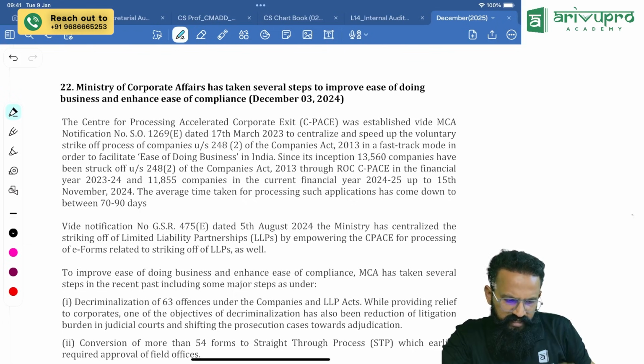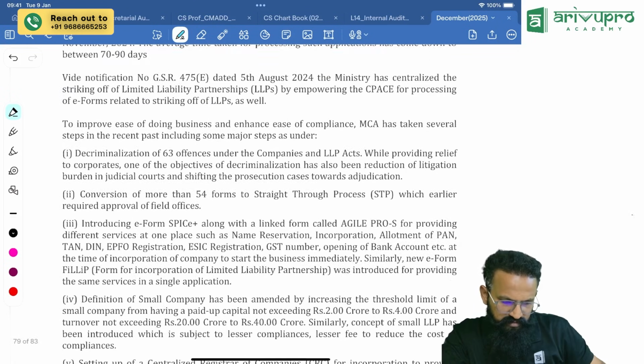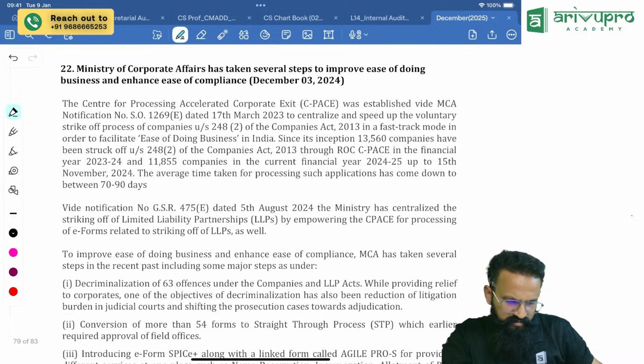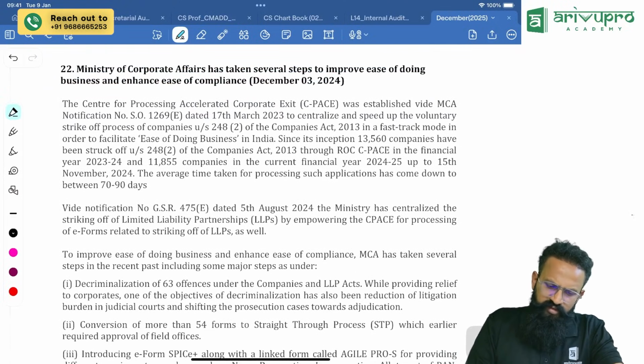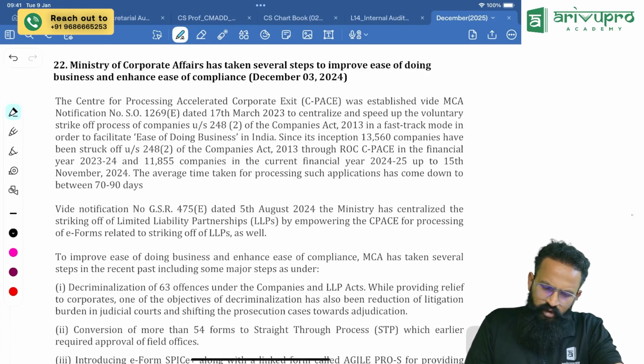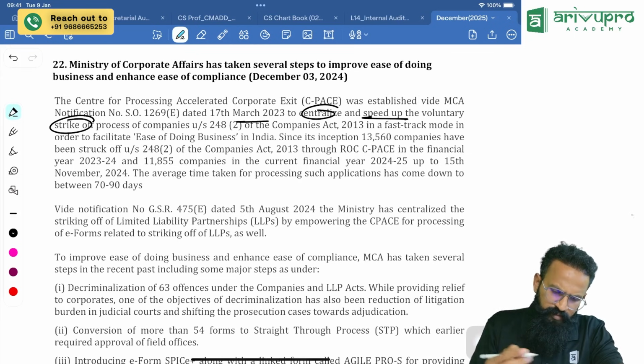Again, CPACE we are done, if you guys remember. The same thing they are telling again. We can just read it once. CPACE was established by MCA on 23 March, a very old one, to centralize and speed up the strike-off process in fast-track mode in order to facilitate ease of doing business.